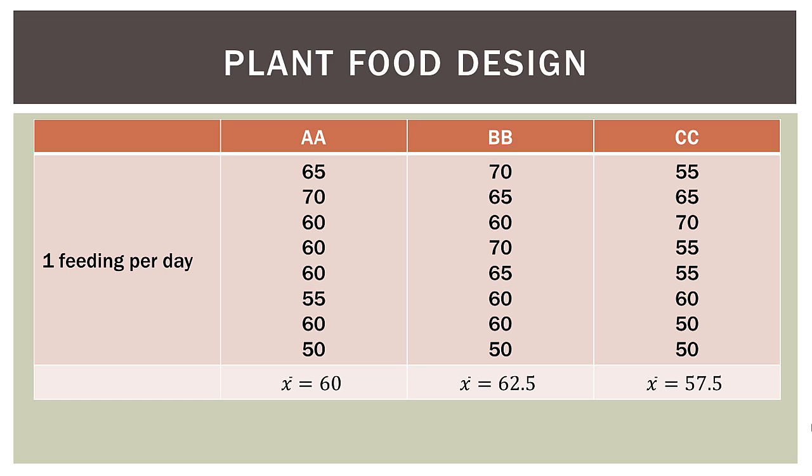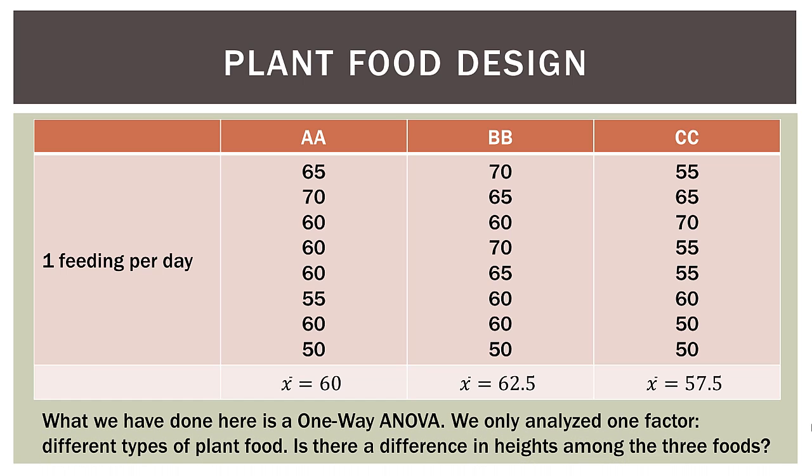Food BB had a mean height of 62.5 centimeters, and food CC had a mean height of 57.5 centimeters. So what we've done here is a one-way ANOVA. We've only analyzed one factor, which is the different types of plant food. And what we're asking, remember, in a one-way ANOVA is: is there a difference in heights among these 3 foods?